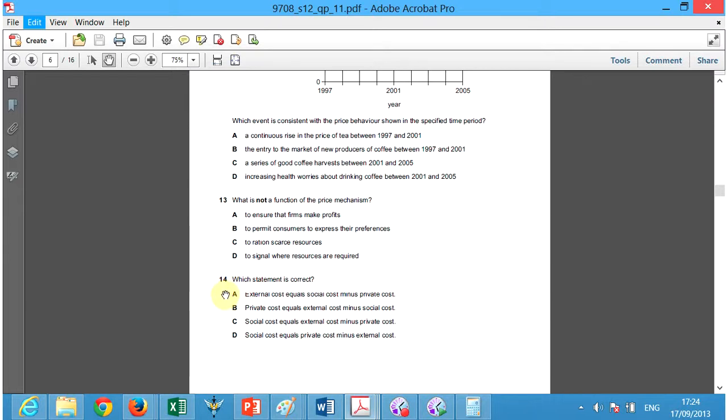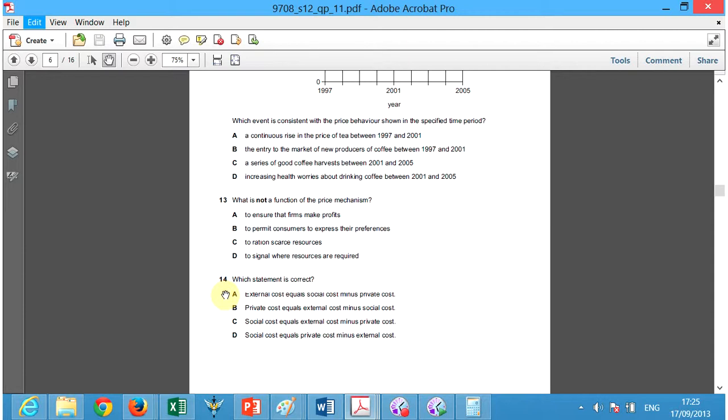Number 14. Which statement is correct? A. External costs equals social costs minus private costs. B. Private costs equal external costs minus social costs. C. Social costs equals external costs minus private costs. Or D. Social costs equal private costs minus external costs.